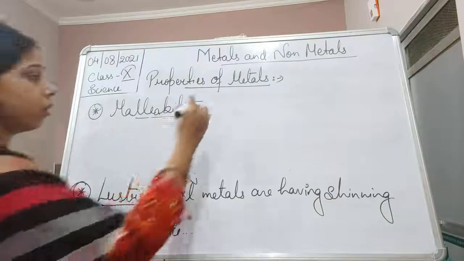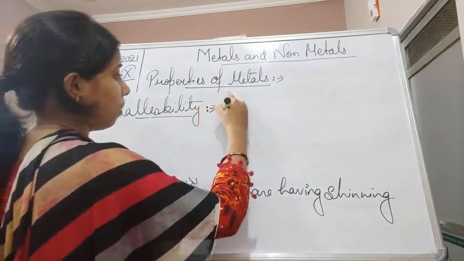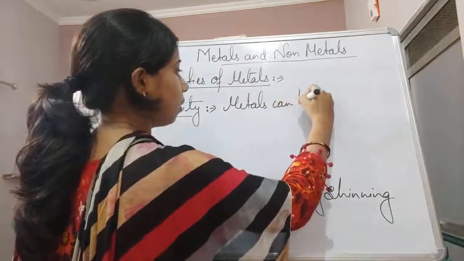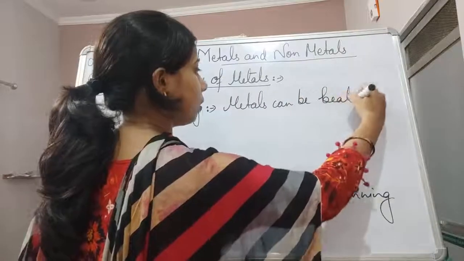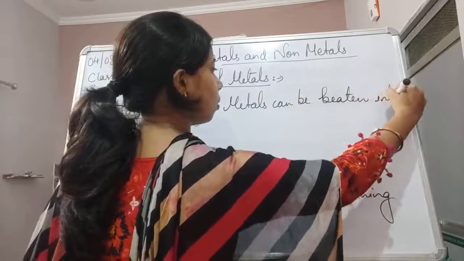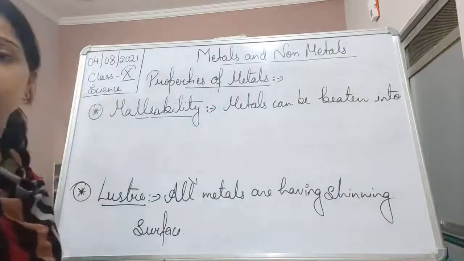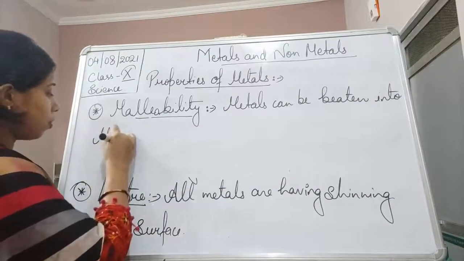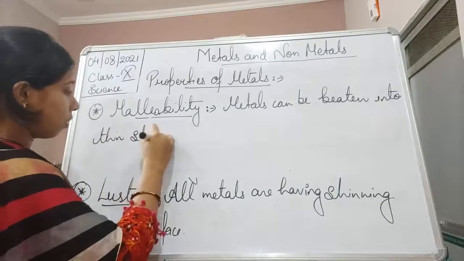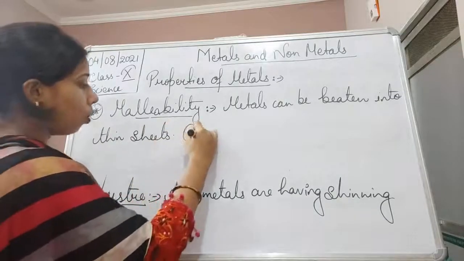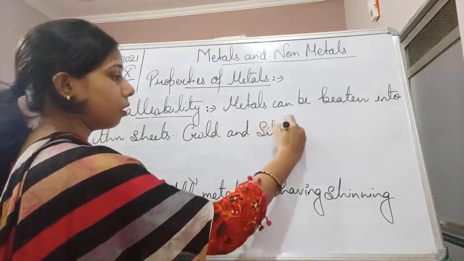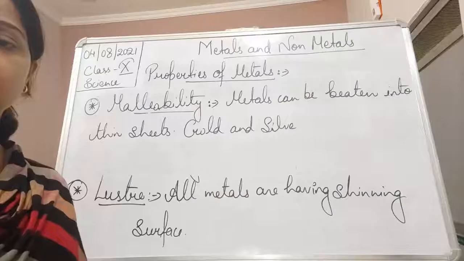So metals are beaten into thin sheets. Gold and silver, iron and so on.